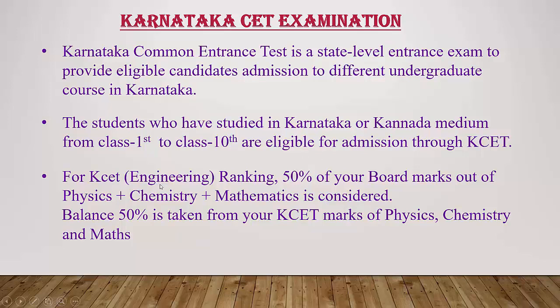For Karnataka CET engineering ranking, 50% of your board marks out of physics, chemistry, mathematics is considered. PCM marks, they are going to consider 50%, and the remaining 50% is taken from your Karnataka CET marks of physics, chemistry and mathematics. That means the weightage of Karnataka CET ranking completely depends on your board result as well as your Karnataka CET score. 50% of PCM result in board examination and 50% of score from your Karnataka CET examination.